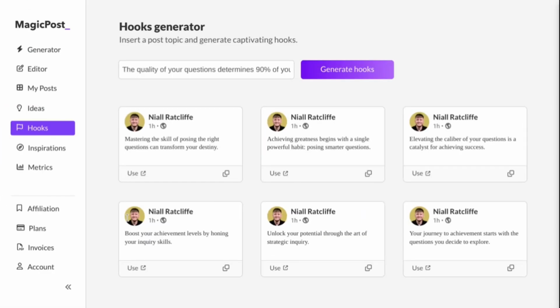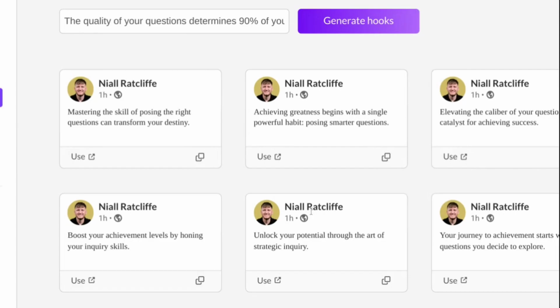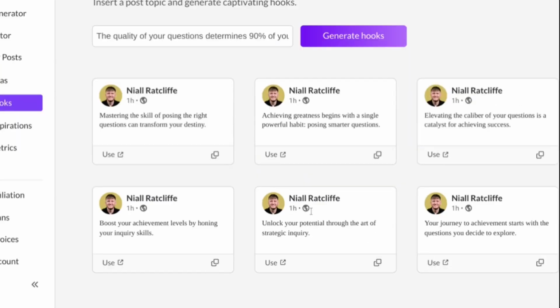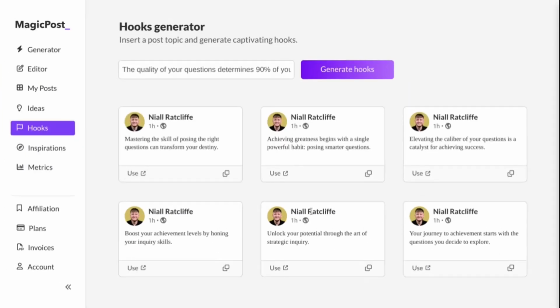I know this because back in the day, I would generate a lot of posts with ChatGPT, Claude, ChatSonic, every single AI chatbot that was popular at the time, and all of them would start with these kinds of hooks. So I would instantly know a post is AI generated, which is one of the reasons why I don't use the hook generator, and I personally advise you to not use it.